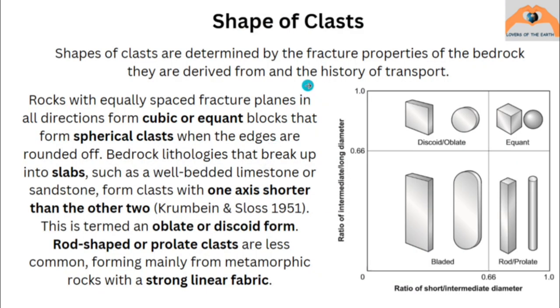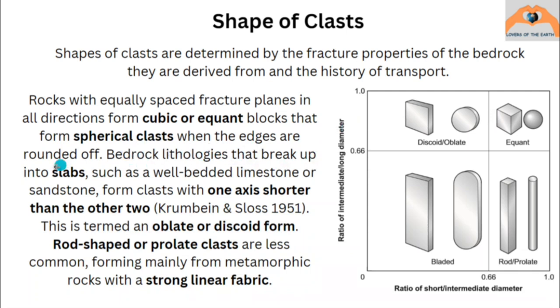Next we have shape of clast. Now shape will be determined by the fracture properties of the bedrock. If the bedrock has good fracture planes, it will give out clasts which are different in shape than one which doesn't have. So rock with equally spaced fracture planes in all directions will form cubic or equant blocks. These will be the blocks, and when the edges are rounded off, it forms the spherical clast.